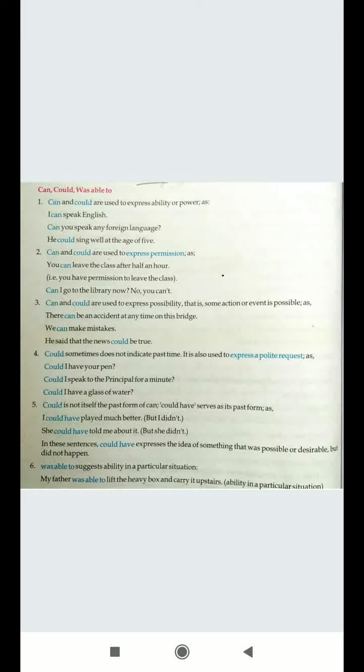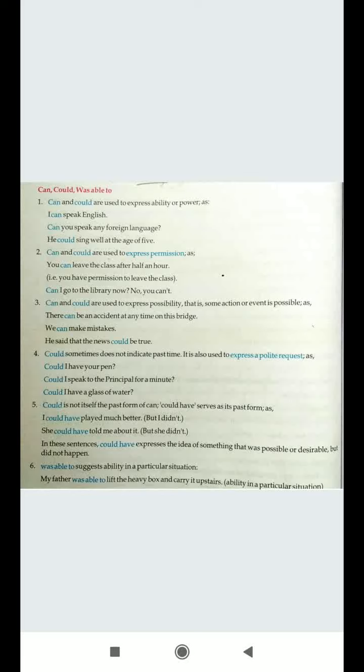Can and could are used to express a possibility, that is, some action or event is possible, as you need to show some possibility. There can be an accident at any time on this bridge, like you are having this possibility. We can make mistakes, it's possible. He said that the news could be true, so there's a possibility. So when you are placing a possibility, you make use of can and could.